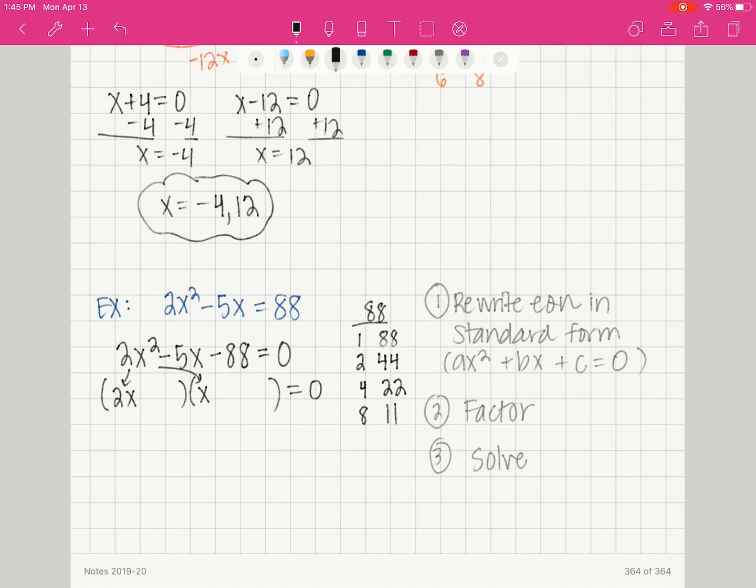So we're looking for a pair of factors that multiply to be 88, but it's going to work out nicely so that when I combine the outer term and the inner term, I get a negative 5x.